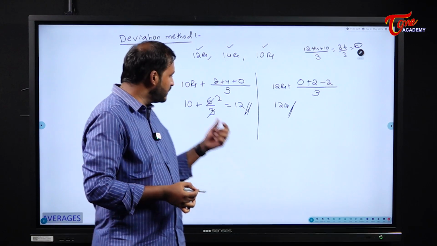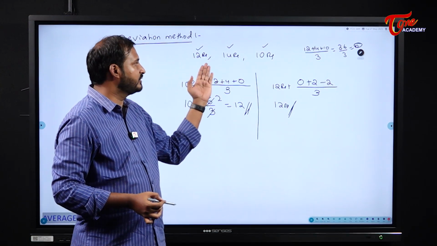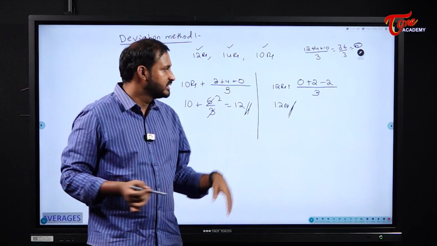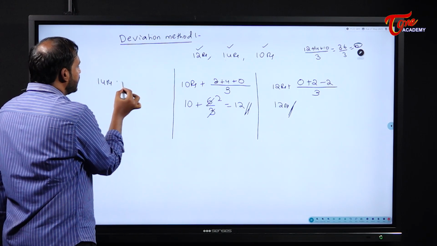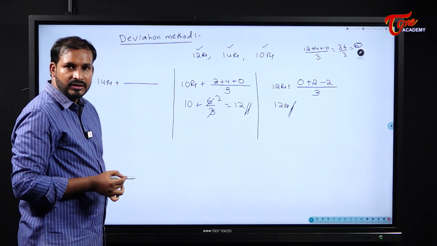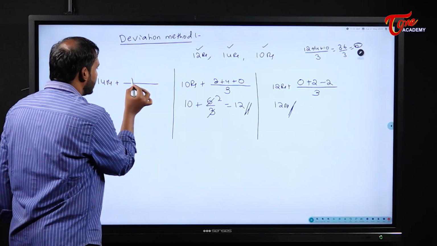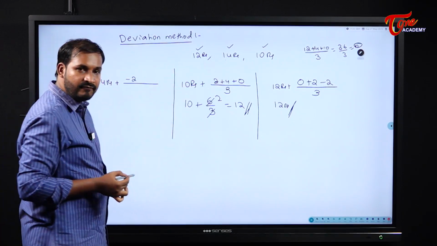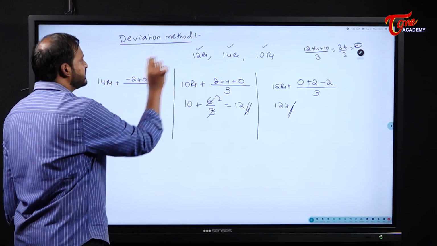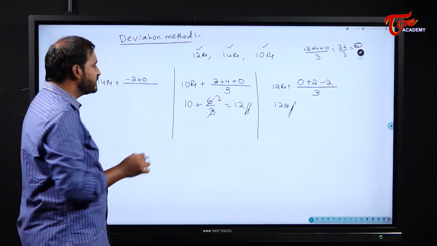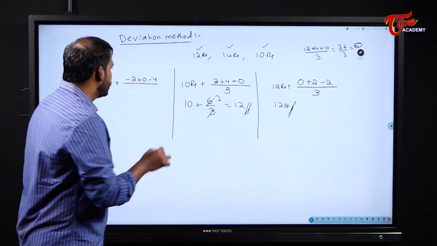That means, not only the smallest one, you can take any value. Actually speaking, you can take 12, 14, 10, whatever you want. See, for example, if I take the same thing with 14 rupees, what will happen? When I compare 12 with 14, is 12 less than 14 or more than 14? Less than 14. By how much? Minus 2. Okay. When I see 14 and 14, it is 0. There will be no difference between 14 and 14. When I see 10 and 14, what is the difference here? Minus 4.